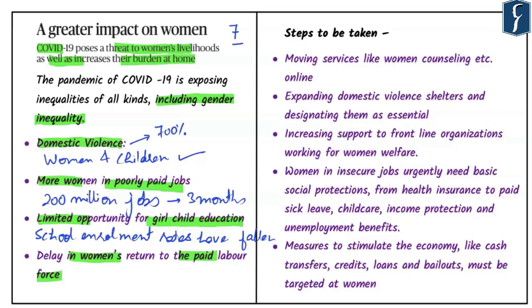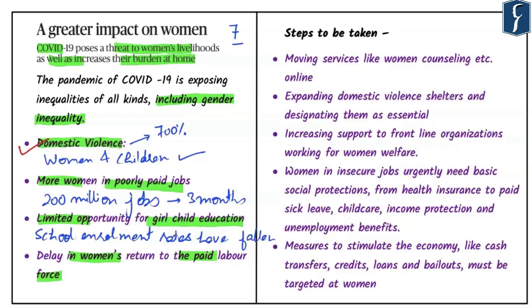In this sense, we know that there is a huge increase in care work due to school closure and increased needs for elderly people. These women will not be in a position to get back to their main jobs again, and this is going to affect their ability to earn. At the same time, as and when they are willing to join jobs, they will not get as much as they were getting earlier. So it becomes quite clear that there are various kinds of impact on women.